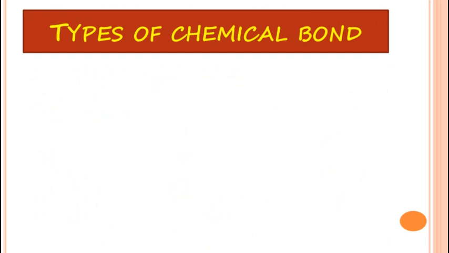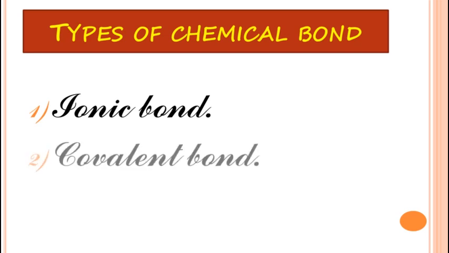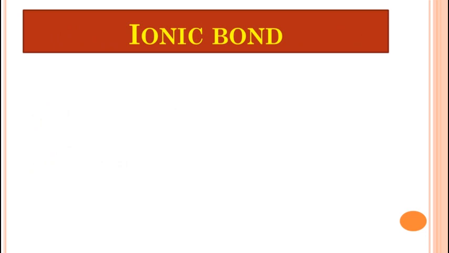Now let's learn about the different types of chemical bonds. There are 2 types of chemical bond. First is ionic bond and second is covalent bond. In today's video we will learn only about the ionic bond. Now let's understand what is an ionic bond.